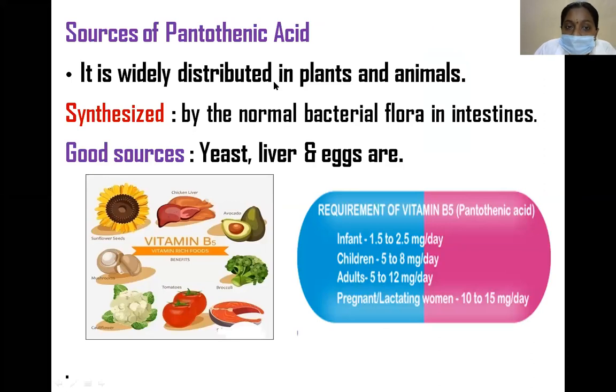Coming to the sources of pantothenic acid, it is widely distributed in plants and animals. It is also synthesized by the normal bacterial flora in the intestine, and good sources are mainly yeast, liver, and eggs. The requirement of vitamin B5 is 1.5 to 2.5 mg per day in infants, 5 to 8 mg per day in children, 5 to 12 mg per day in adults, and 10 to 15 mg per day in pregnant and lactating women.